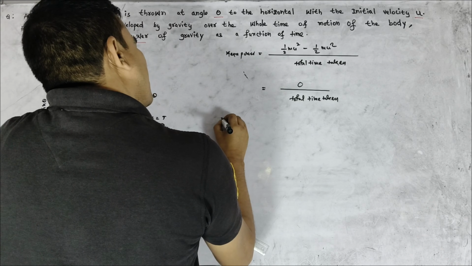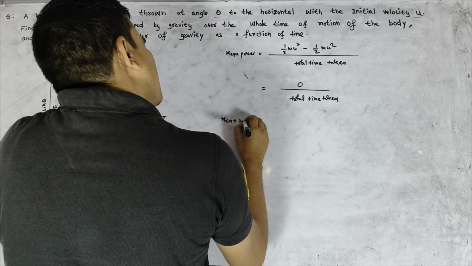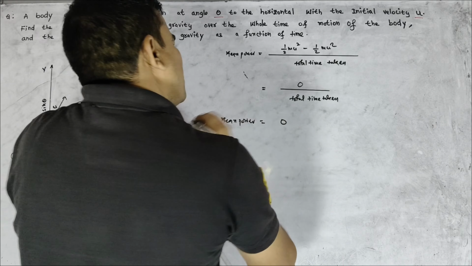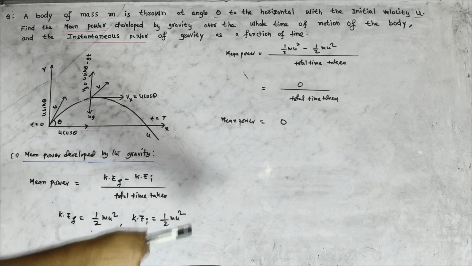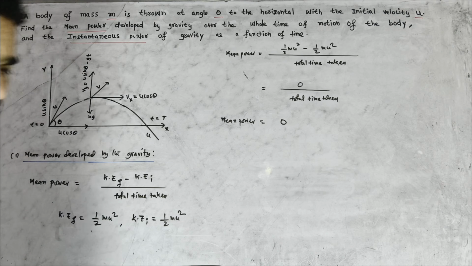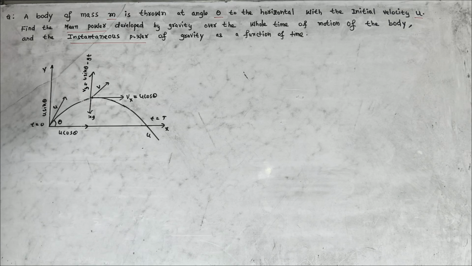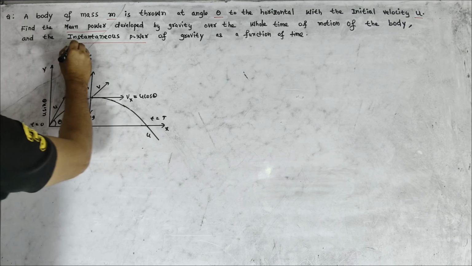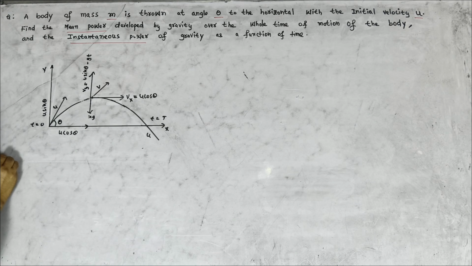Hence, mean power is equal to 0, and this is the answer for the mean power developed by the gravity. Then find the instantaneous power by the gravity.